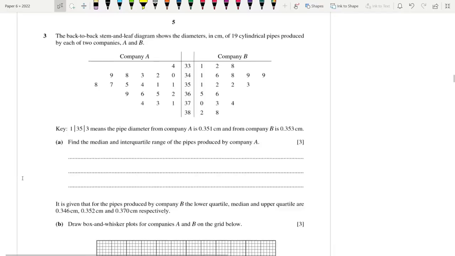Moving on to question 3. This is a back-to-back stem and leaf diagram showing the diameters of 19 cylindrical pipes. This is the key it's given. Find the median and interquartile range of company A.